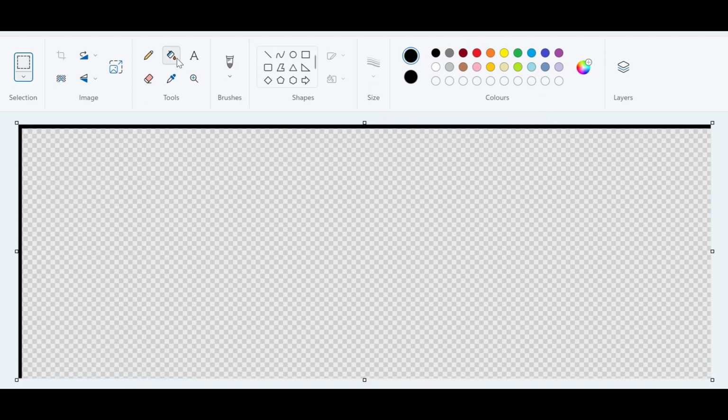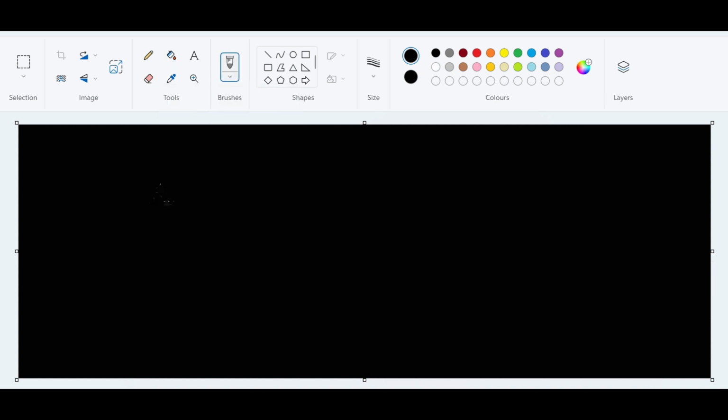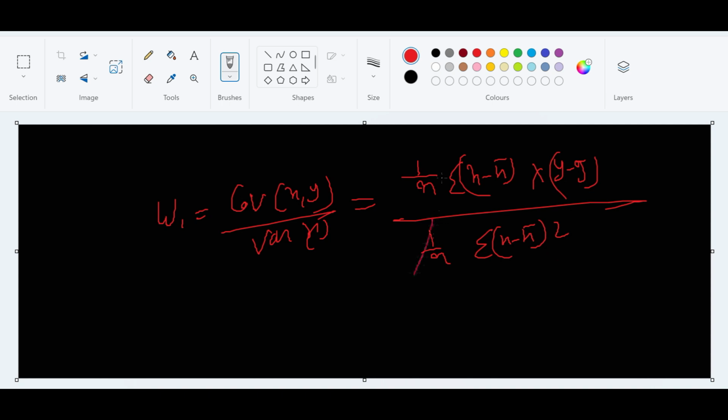So I don't know if you are aware of this covariance equation or not. Let me explain that also. So basically W1, here we got W1. W1 is equal to covariance of x comma y divided by variance of x, right? What is covariance of x? This is basically summation (x minus x bar) into (y minus y bar), divided by summation (x minus x bar) whole square. This is called variance, so just cancel out. So this is basically the W1.